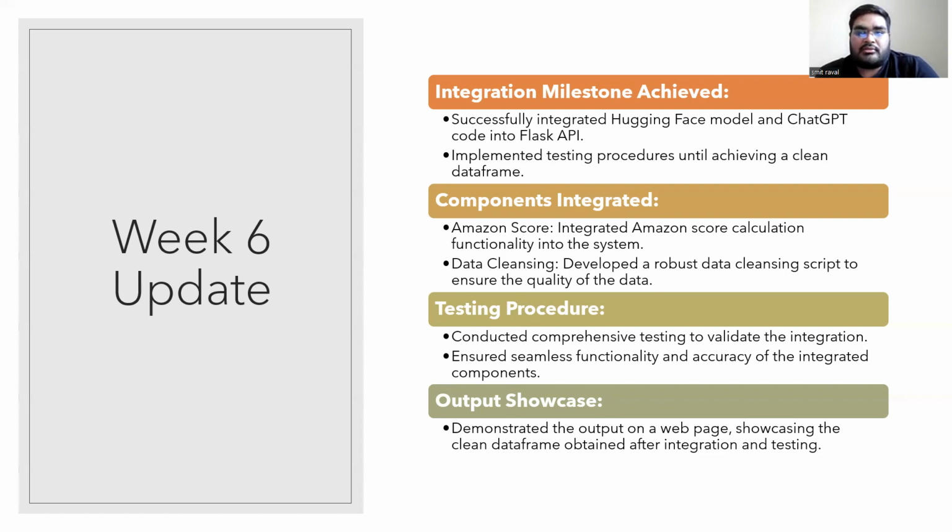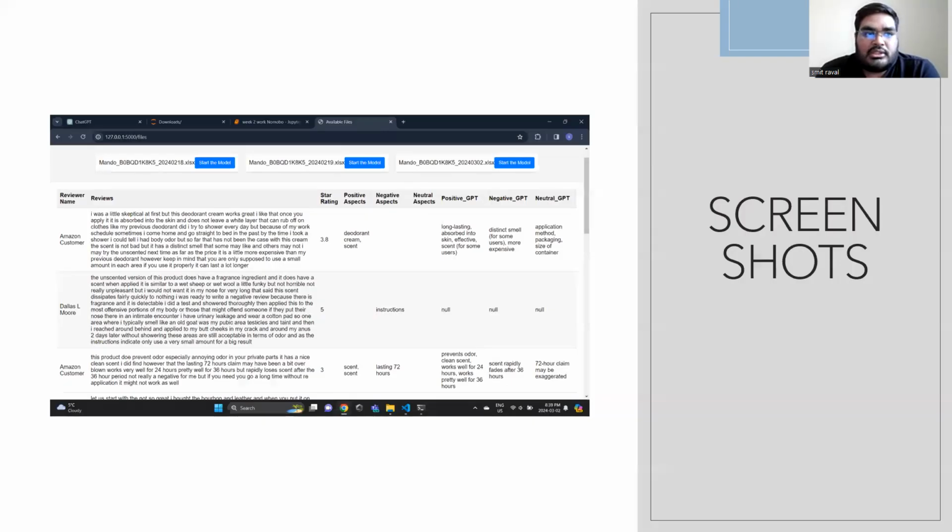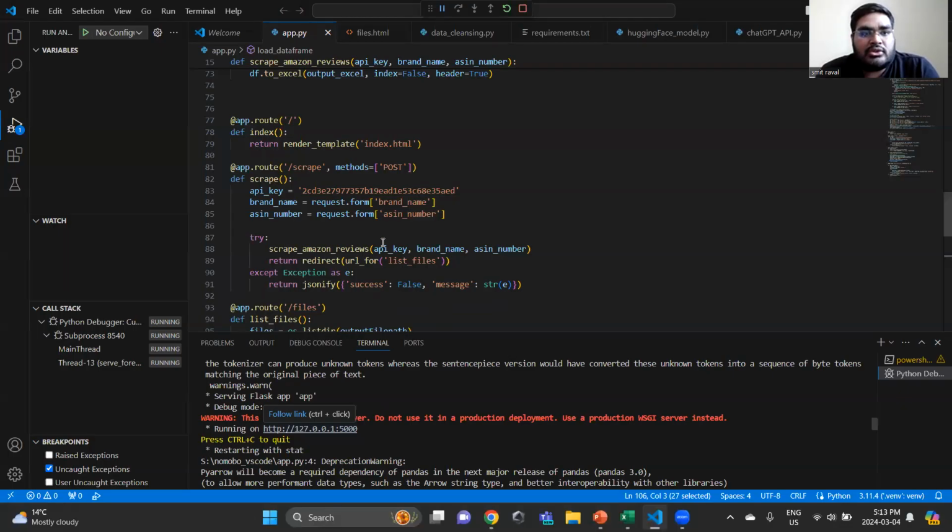So we have successfully integrated those codes into our Flask API codes, and we have output for that. The Amazon scraping script goes into the Hugging Face model and then runs into the ChatGPT API. And then with the data frame, we are showcasing that data frame on web pages. So this is what our data looks like on the web pages. I will quickly jump into the code and show you.